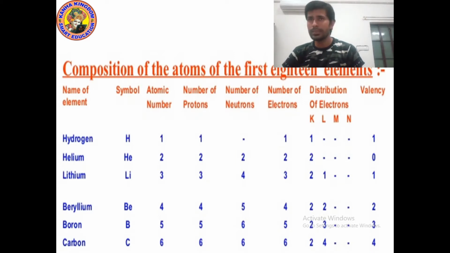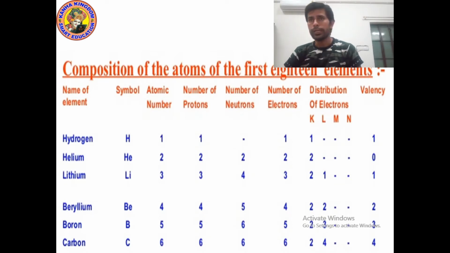Valency is the combining capacity of the atom of an element. Valency represents electrons, and the electrons present in the outermost shell of an atom are known as valence electrons.